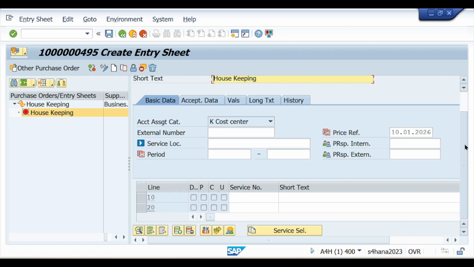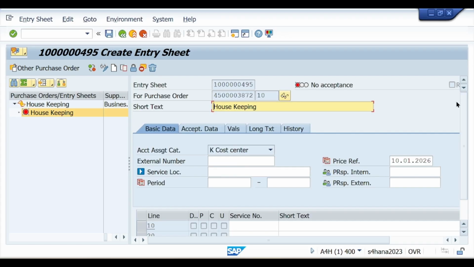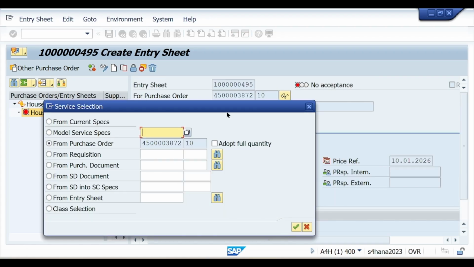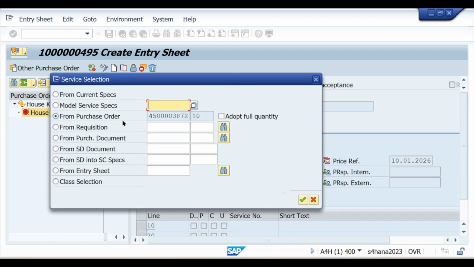and here you see the system is not showing any services, but we already entered services in the purchase order. So what we can do is click on this service selection, and here you see a pop-up is coming from the purchase order, where you see adopt full quantity. So all the services and their quantity will be selected.